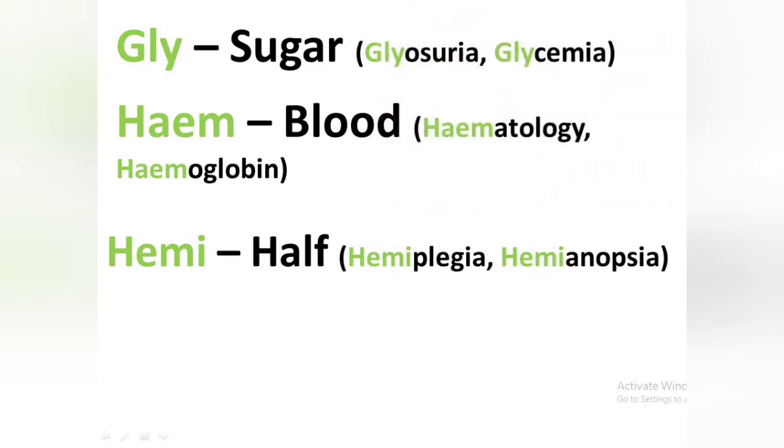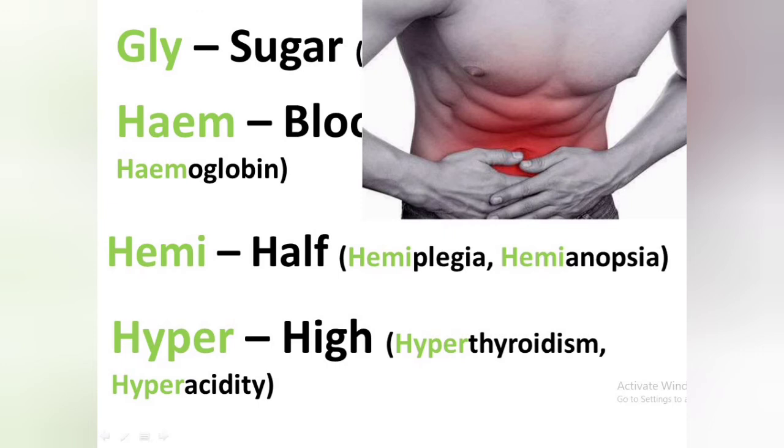Another prefix is hyper, which represents high. For example, hyperthyroidism. The increased level of thyroid hormone in the body is known as hyperthyroidism. Another term is hyperacidity. Increase in the acidity in the stomach is known as hyperacidity.